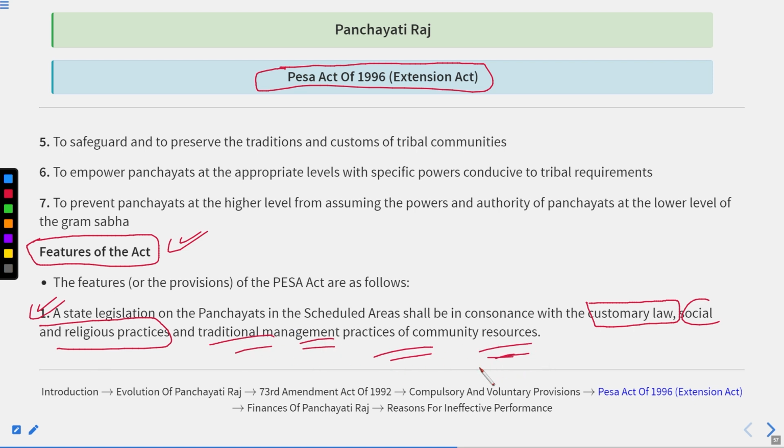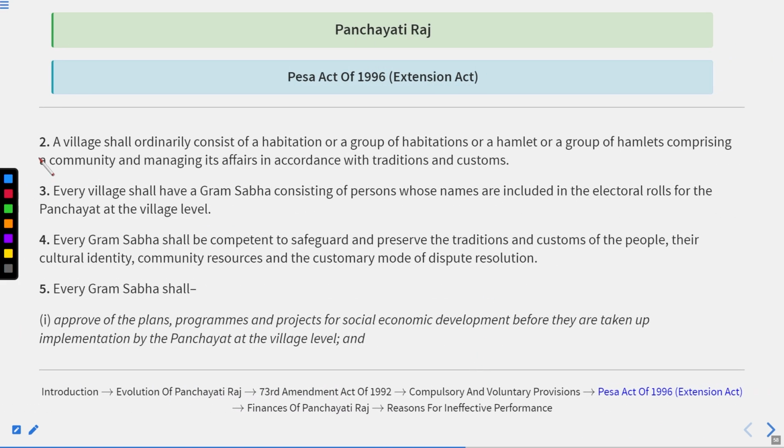Okay, so basically it means that whenever the state legislation formulates any rules regarding the panchayat in the matters of the scheduled areas, those rules are not discretionary for the state legislation like in the normal areas, but they must be in consonance with the customary law of the communities, social and religious practices of the communities, and traditional management practices of the community resources. Okay, on the basis of this only they could formulate the rules.